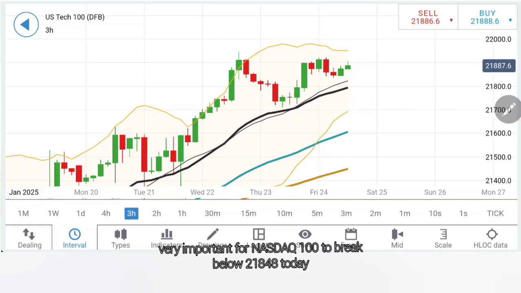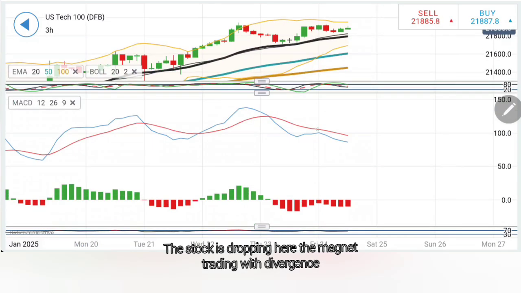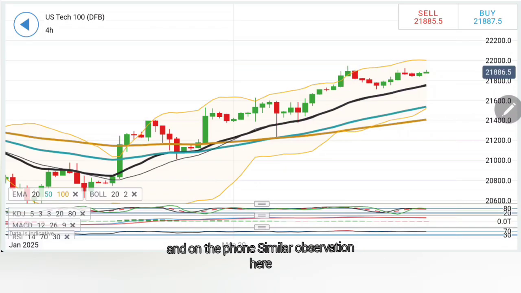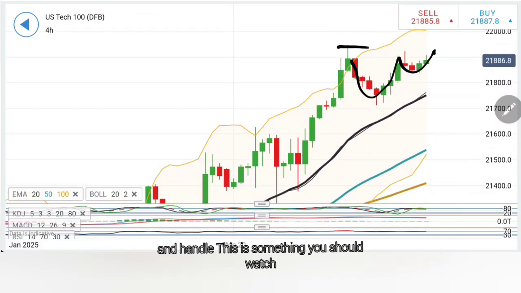Now, it is very, very important for Nasdaq 100 to break below 21,840-800 today, below which more bearishness to prevail. The stochastic dropping here, the MACD trading with divergence and bearishness. RSI is staying flat, and on the 4, similar observation here on the 4 hour charts, but it is forming a nice cup and handle. This is something you should watch out for.